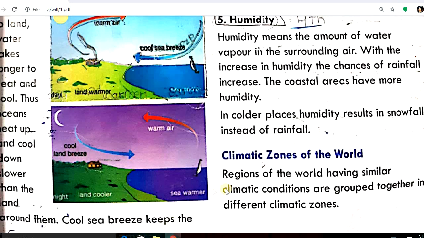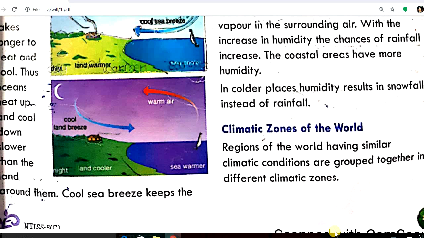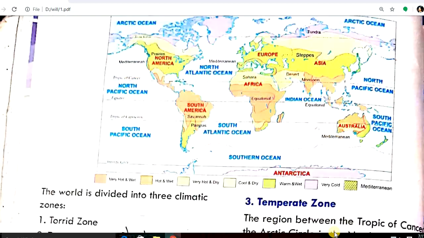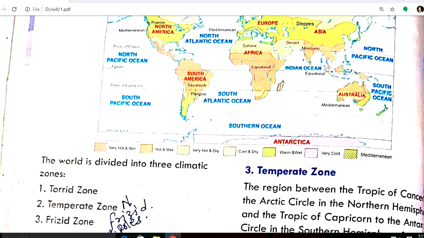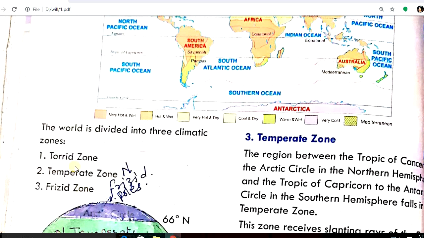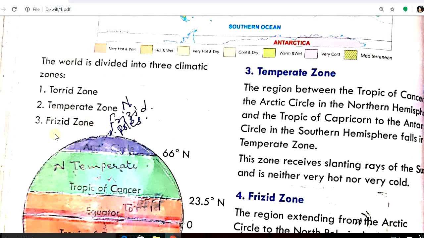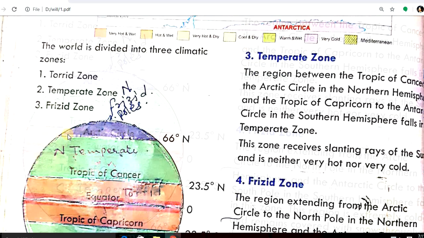Dear students, this is my third video of this chapter, Weather and Climate, chapter 3. Today I will tell you about the climatic zones of the world. The world is divided into 3 climatic zones. What are they? We'll see. The first is torrid zone, second is temperate zone, third is frigid zone.